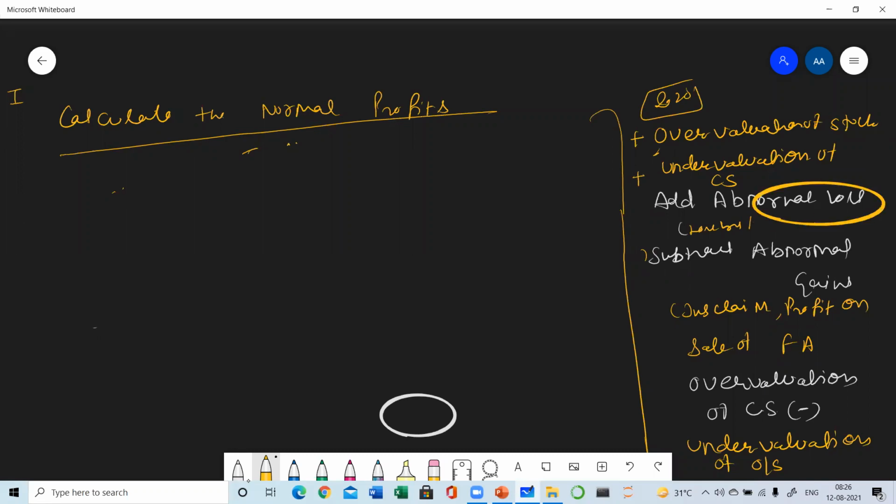Abnormal loss was there in 2018, so this treatment will be done in 2018. Clear? So first step is to calculate the normal profits. Normal profits means whatever profits are given in the question will be adjusted after making all these adjustments. Some items will be added, some subtracted, and after that you will get the normal profits.